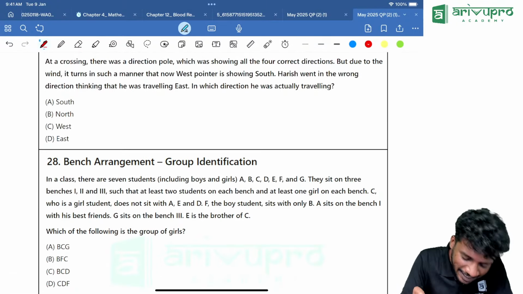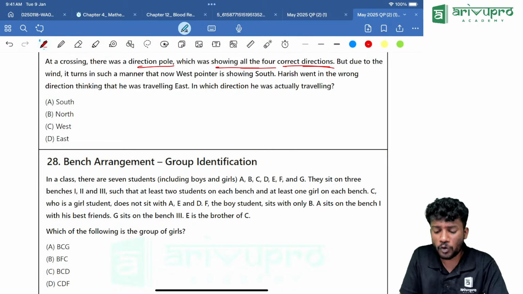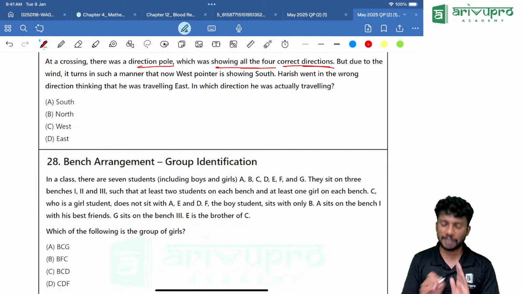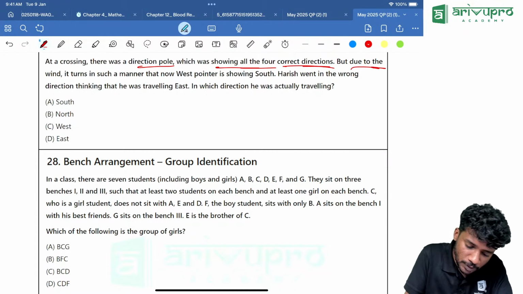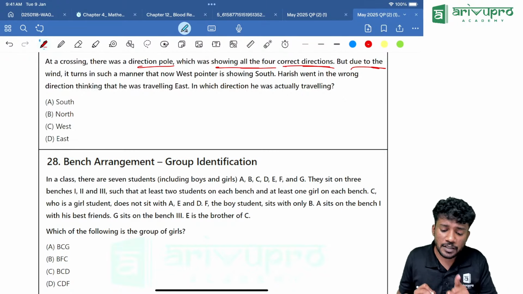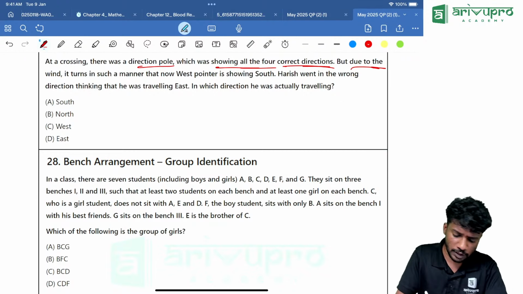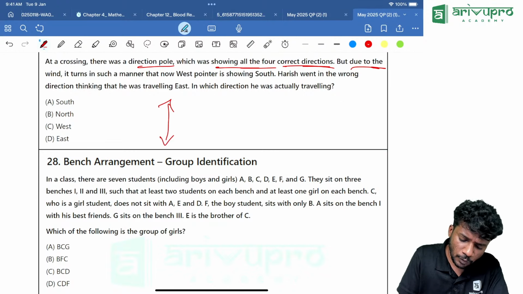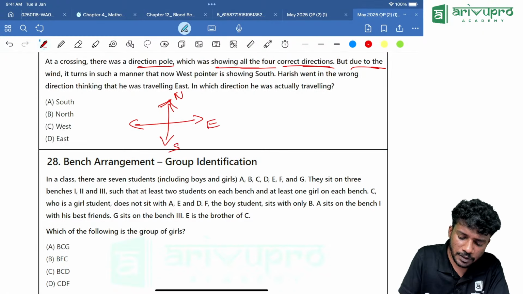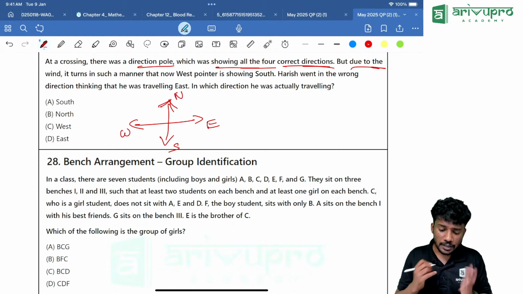At a crossing, there was a direction pole which was showing 4 correct directions. Initially it was showing 4 correct directions. But due to the wind, it turns in such a manner that now the west pointer is showing south. So if you usually draw the direction, how will you draw it? You will be drawing it like this, correct? North will be this, south will be this, east will be this, west will be this. This is the usual way of us drawing the direction.